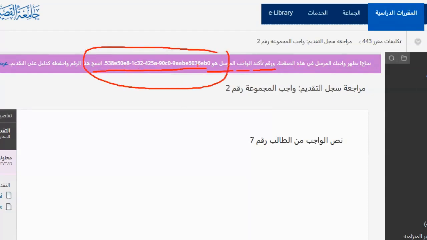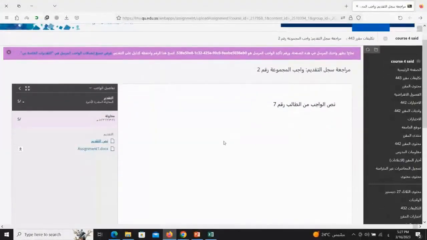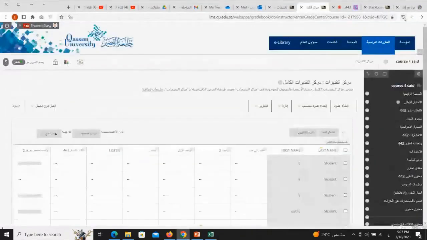538E50E81C1, that's the number you see. Should the student photograph this number? Keep it. It's proof. This is proof of submission, confirmation number. The student submitted. As a teacher, check your grading center page to see student 7 submitted. Even if one student submits, all group members get the same grade. One submission counts for all.